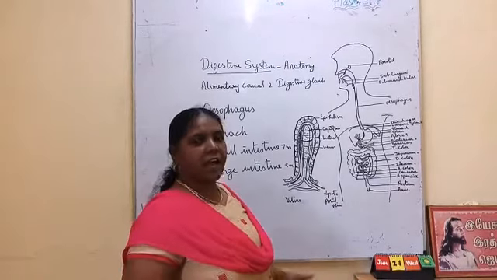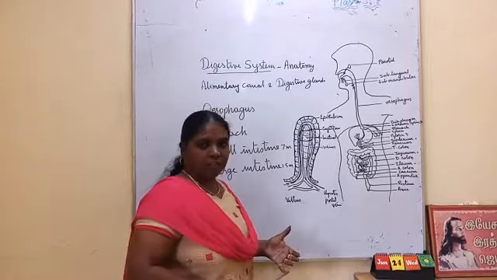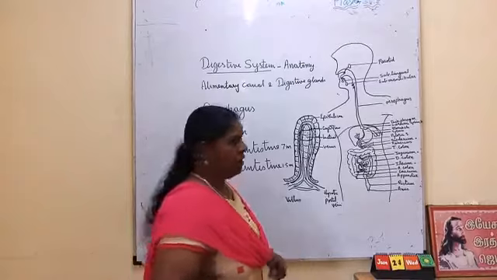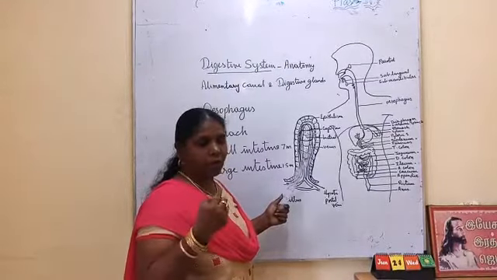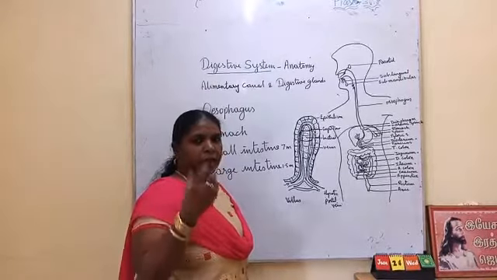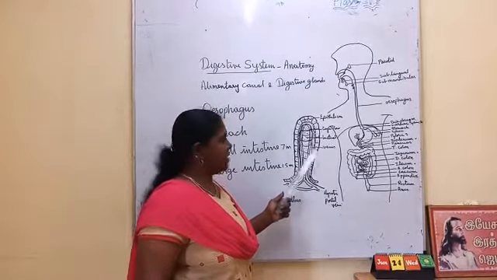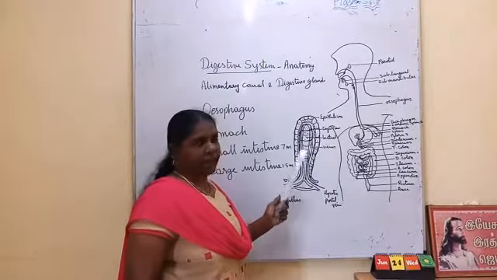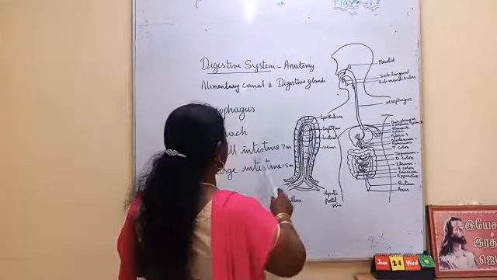Here the main absorption takes place. The micromolecules, I will explain in the physiology, will be absorbed by the lacteal vessels and blood capillaries and taken to the bloodstream. That is about the small intestine.